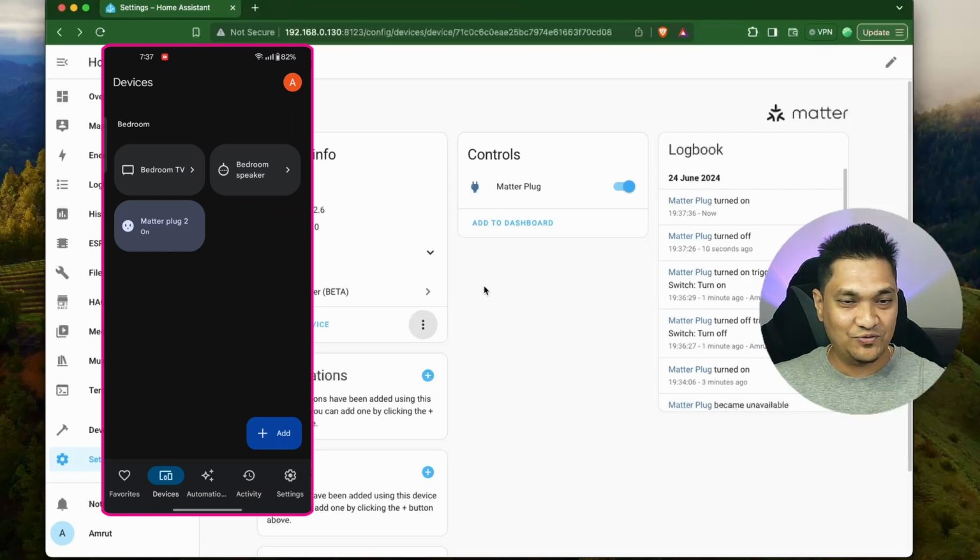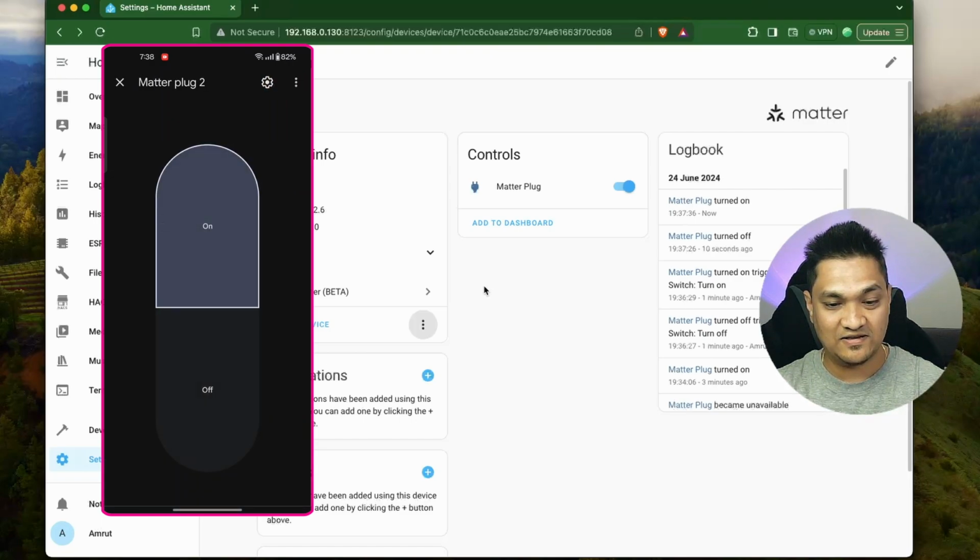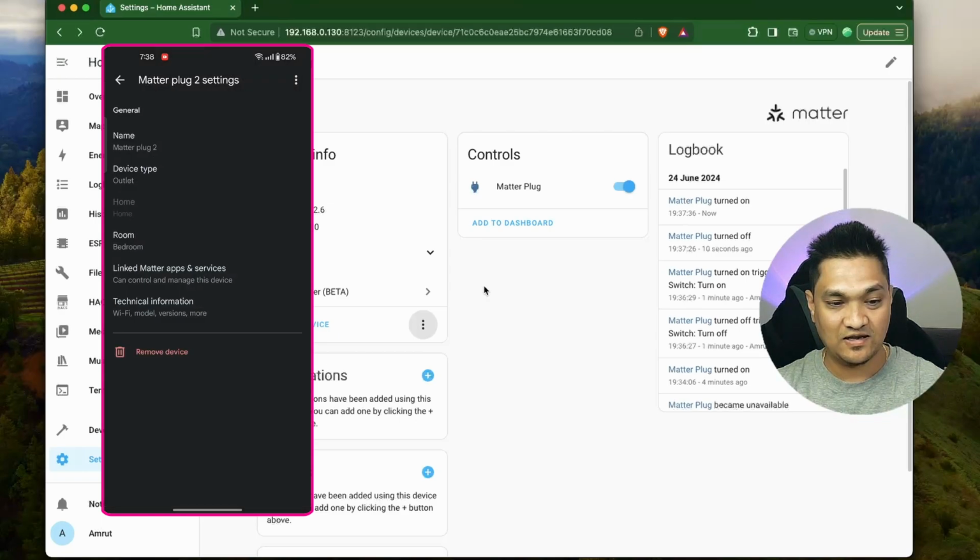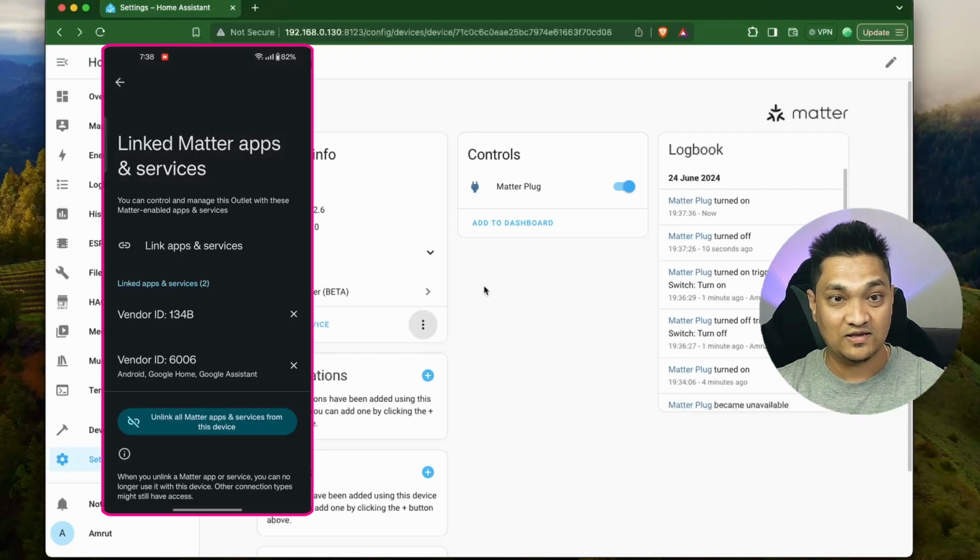Now what we are going to do is connect this from our Google Home to Apple Home. So for this, I'm going to go to this Matter plug here, and then go to the settings here, and then click on link Matter apps and services. Now here it is going to show me all the controllers to which this Matter plug is connected.